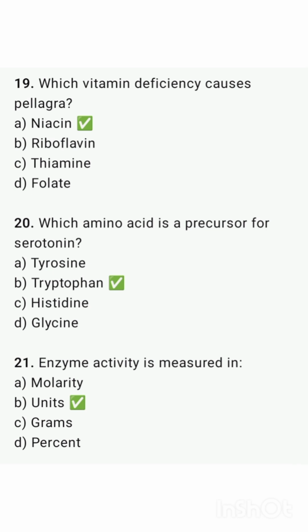Which vitamin deficiency causes pellagra? That is niacin. Which amino acid is a precursor for serotonin? That is tryptophan. Enzyme activity is measured in units.